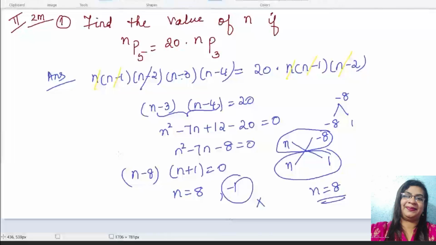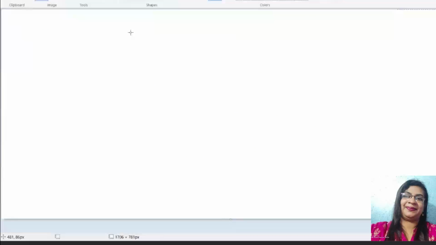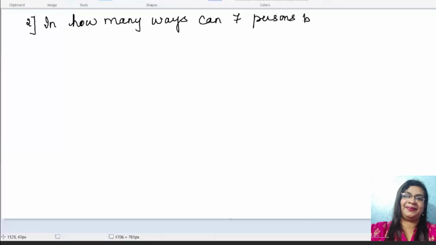Yes. So here the shortcut which I have taught you: n square, whenever it is there, write n and n, and write these two numbers, minus 8 and 1. So the factors are n minus 8 and n plus 1 equal to 0. According to this, your answers will be n is equal to plus 8 or n is equal to minus 1. Now, whenever we are finding n in permutations, remember negative numbers are not possible. So this is not possible. Therefore, your answer is n is equal to 8, because a negative number is not defined in permutation. Hope the idea is clear.